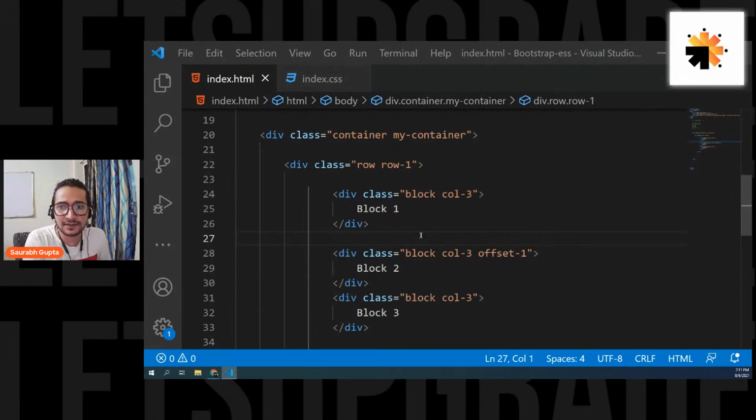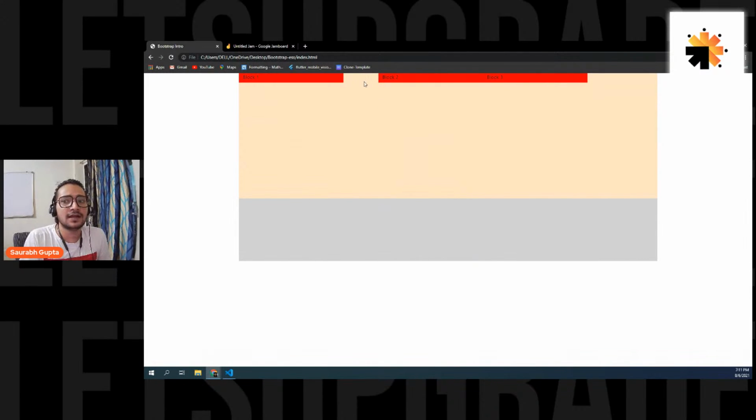If I want to show you that, see here. You see, it has left one column. It is simply moving, like margin-left, simply moving one column. That's how it works.